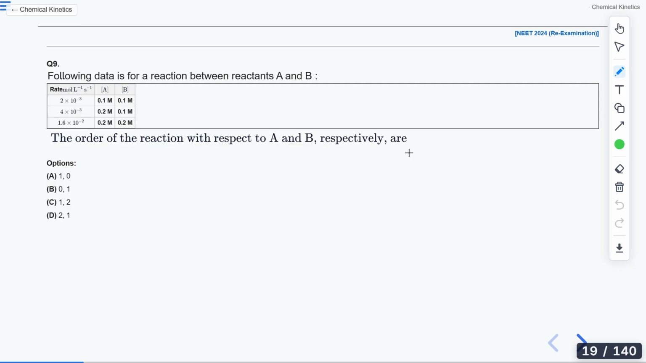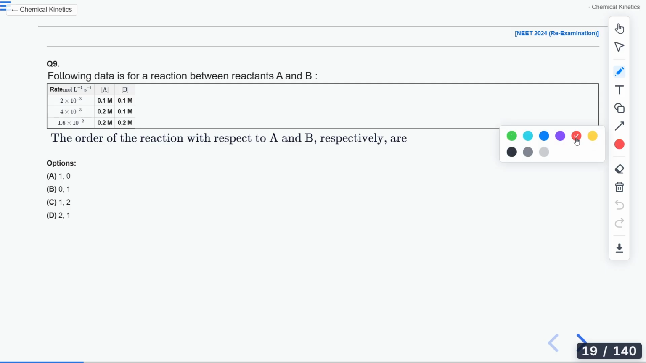Whereas in the last one, if I double both of them, then I am getting a new thing, which is the rate of reaction becoming 1.6 into 10 to the power minus 2. You have to tell me what is the order of reaction with respect to A and B.